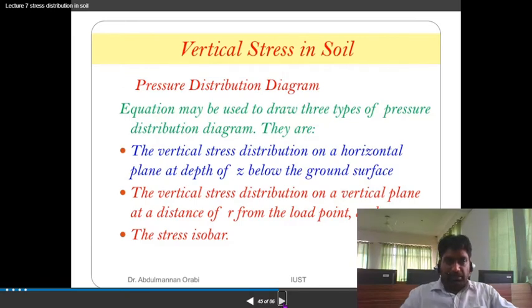Pressure distribution diagram. The equation may be used to draw three types of pressure distribution diagram. They are the vertical stress distribution on a horizontal plane at a depth of small z below the ground surface, the vertical stress distribution on a vertical plane at a distance of small r from the load point, and the stress isobar.